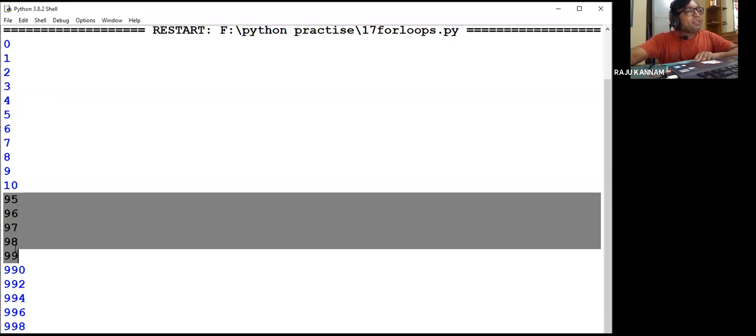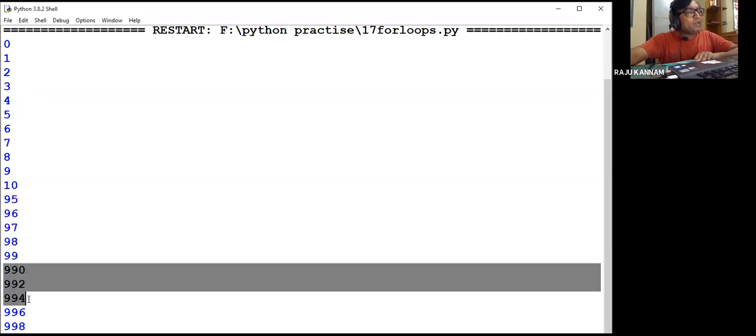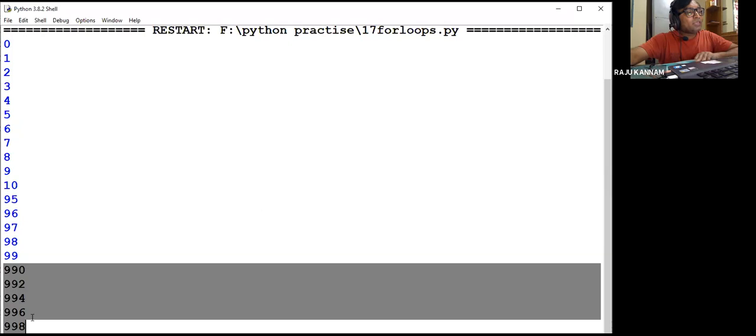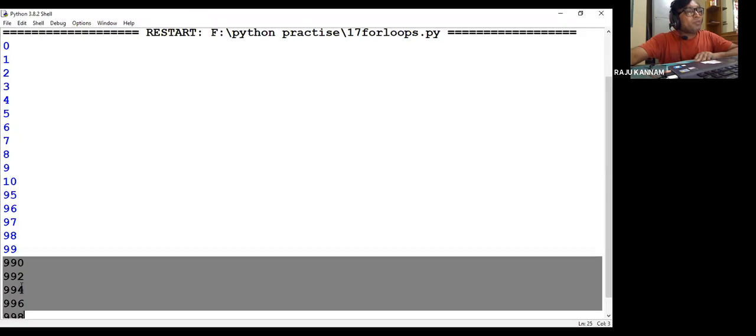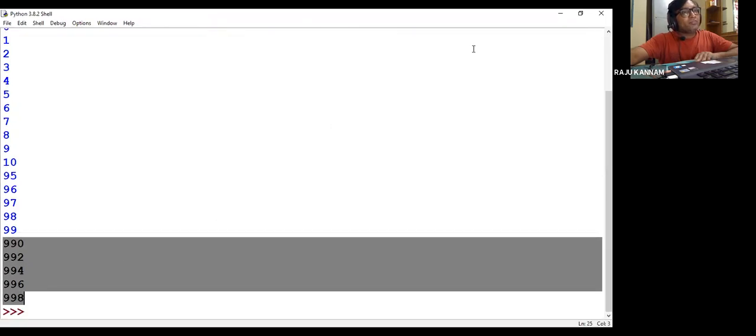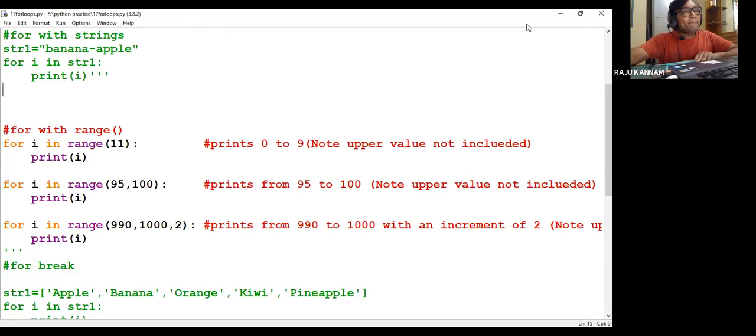Right? So in the third range case, I have given minimum 990, maximum 1000. Every time it has to increment by 2. So here 990, 992, every time it is incrementing by 2, and the 1000 is also again not printed. Why? Because the 1000 is not included in the range function. The maximum value won't be included in the range function. Right? So hope it is clear. Any doubt here for this range function?